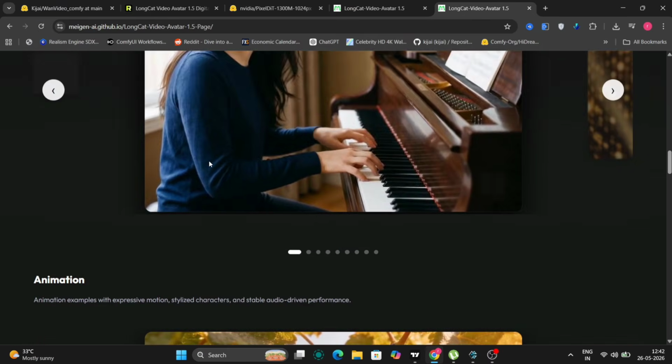One more thing worth mentioning, inference in 1.5 is down to just 8 steps thanks to DMD2 distillation. So not only is the quality better, it's also faster to generate compared to 1. And there's INT8 quantization support as well, which helps if you're on lower VRAM. We'll talk about that in a second.